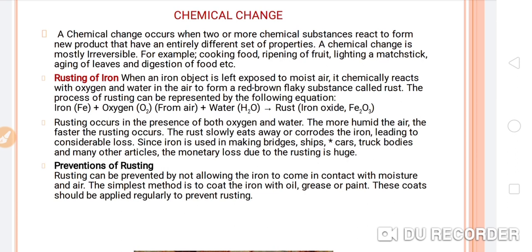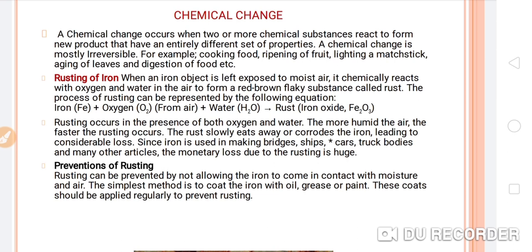The rust slowly eats away or corrodes the iron. This is very important. So what will take place during rusting? During rusting, the iron will corrode, leading to considerable loss.